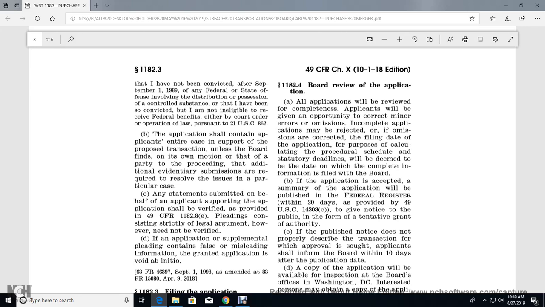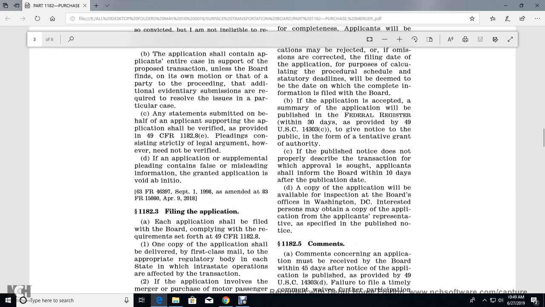Any statement submitted on behalf of the applicant supporting the application shall be verified as provided in Title 49 CFR 1182.1(a). Pleadings consisting strictly of legal argument, however, need not be verified. If an application or supplemental pleading contains false or misleading information, any granted application shall be void ab initio.